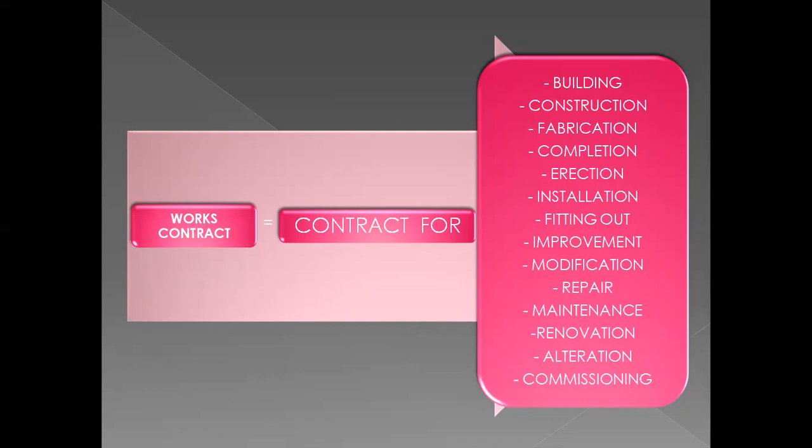Then it will constitute as works contract under GST, wherein transfer of property in goods is involved in execution of such contract. Just to make it more clear, let me pick up an example. For example, if Mr. X owns a commercial flat, renovation of this flat is given by X to Mr. Y for consideration. Renovation work will be done by Y. Now, labor and material for the renovation work will be supplied by Y. This is a works contract.